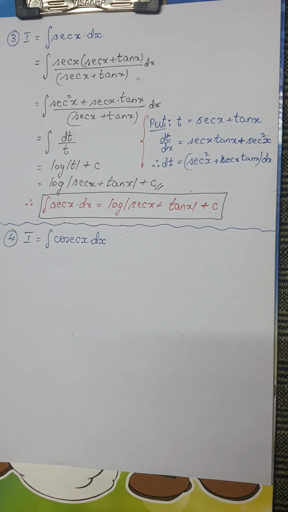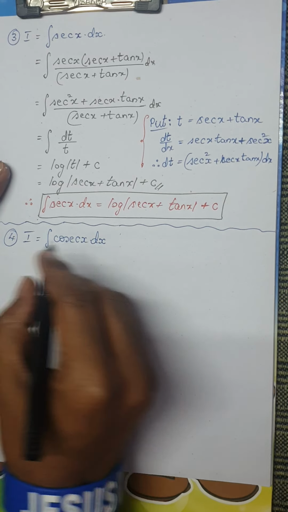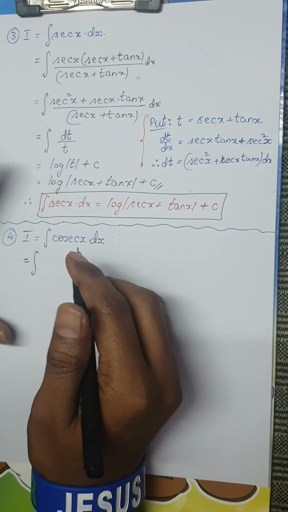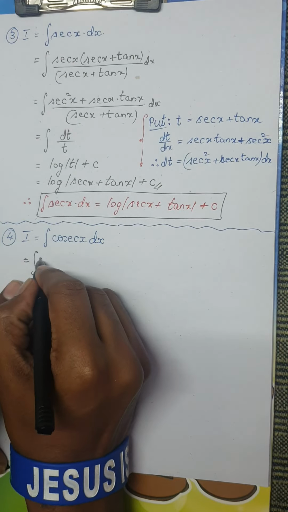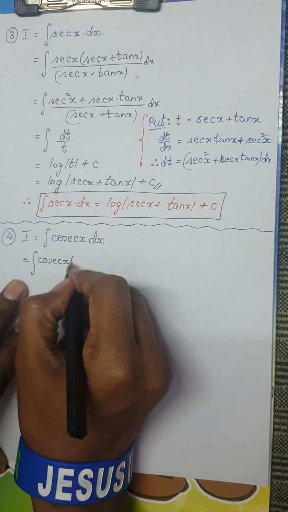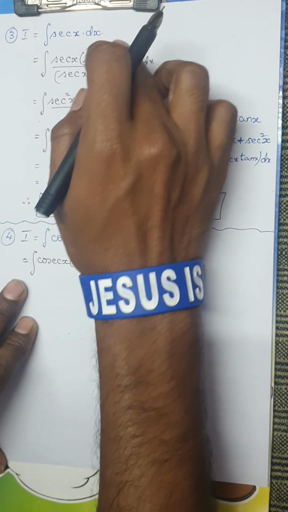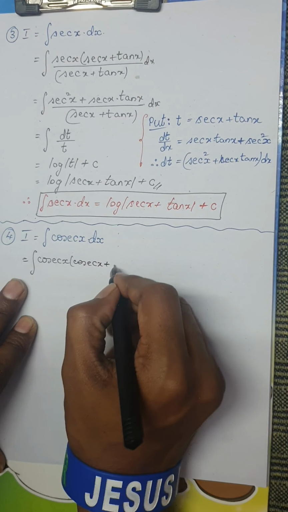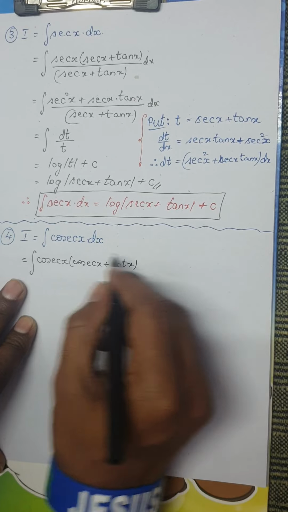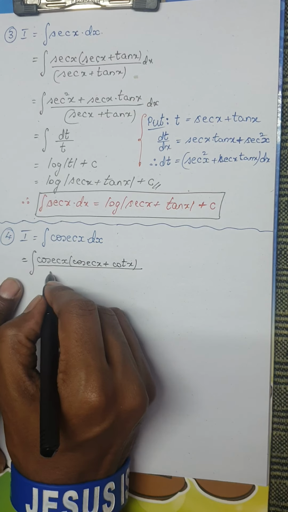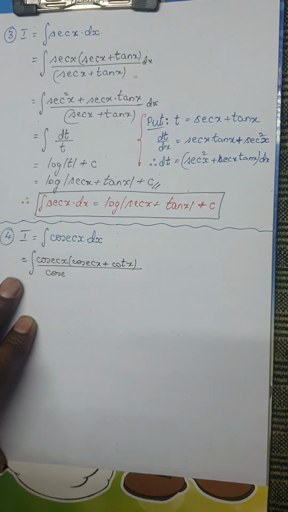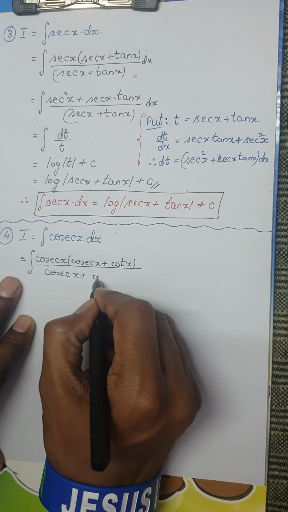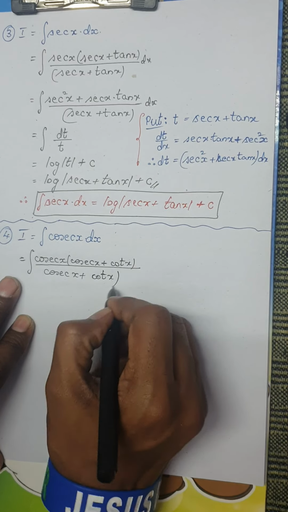So the next integral we have is the integral of cosecant x. Even here I am going to almost follow the same process we followed in the previous question. So I have cosecant x. I hope you would have guessed because I told you same procedure. Yes, I am going to multiply and divide by cosecant x plus cot x.